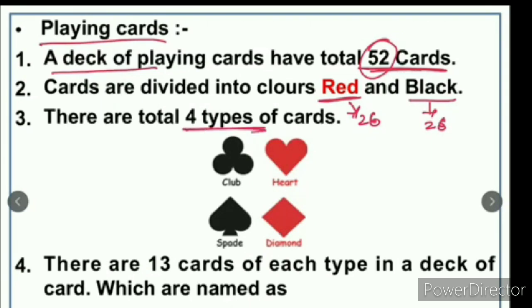The two colors are further divided into 4 types of cards with respect to the designs on the card. There are club, spade, heart and diamond.